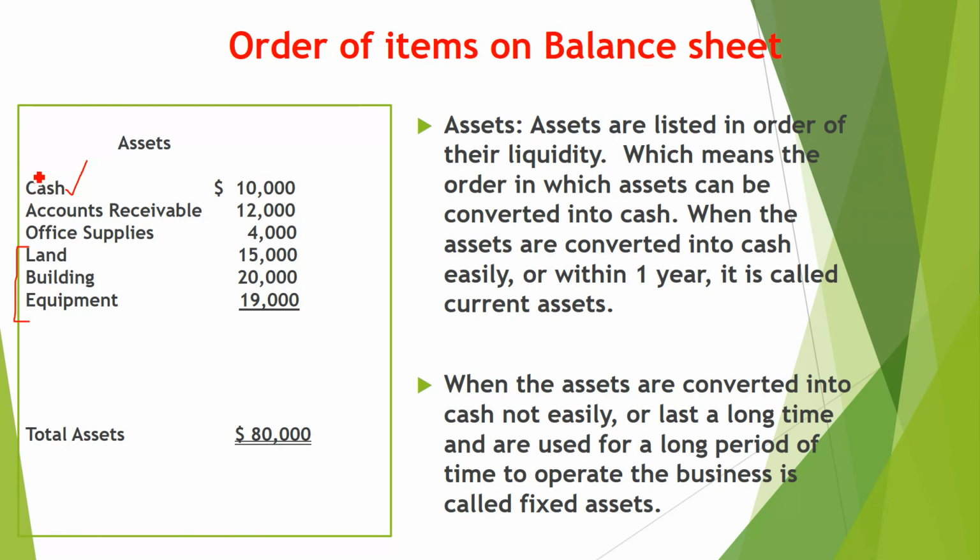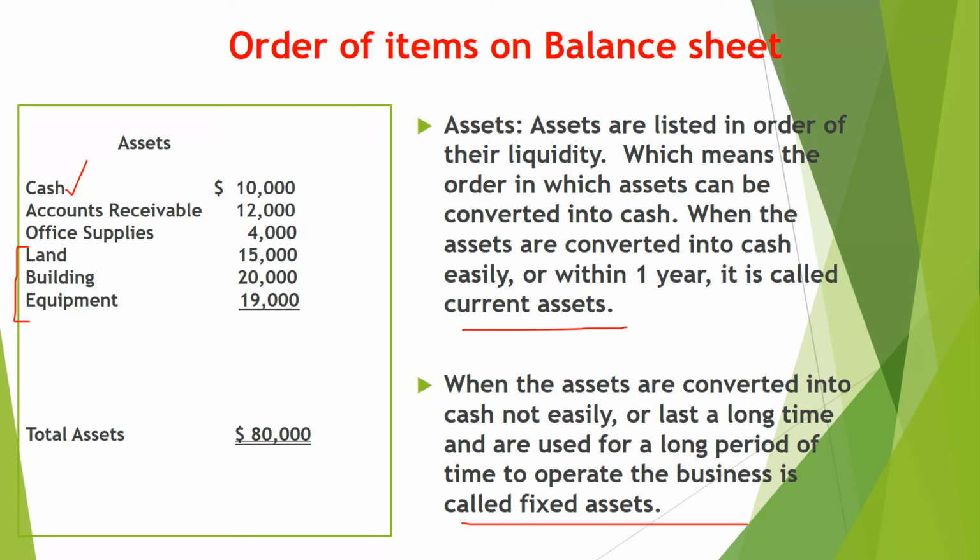First you have to write down the assets which you can convert easily into cash. So same thing here, I have mentioned assets are listed in order of their liquidity, which means the order in which assets can be converted into cash. When the assets are converted into cash easily or within 1 year, it is called current assets. When the assets are not converted into cash easily or last a long time and are used for a long period of time to operate the business, they are called the fixed assets, right?